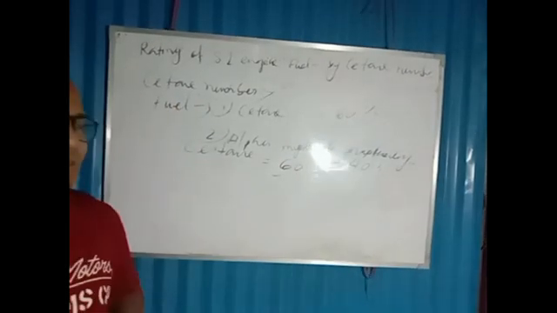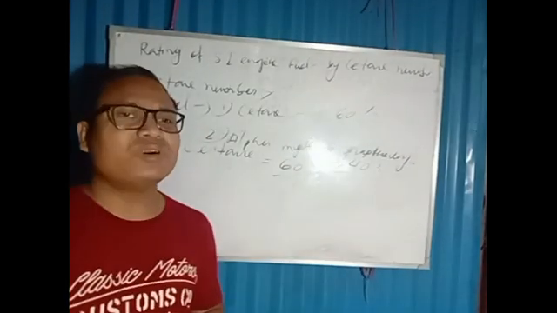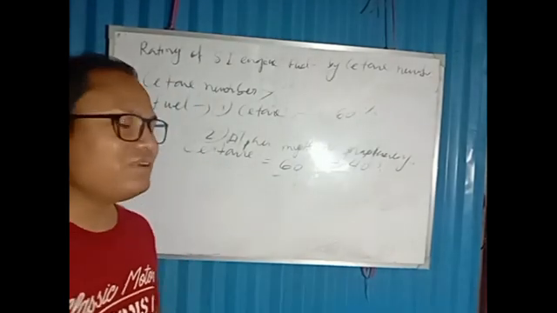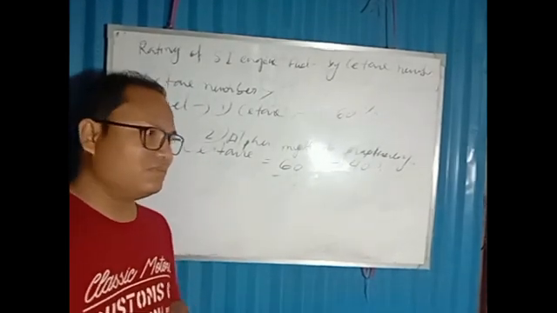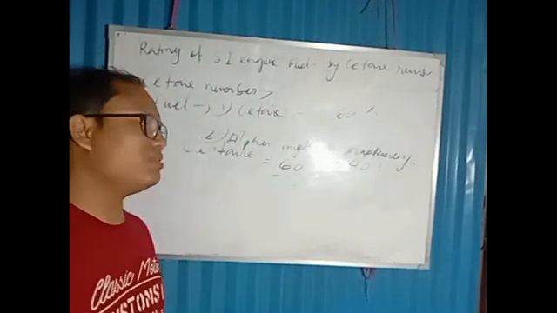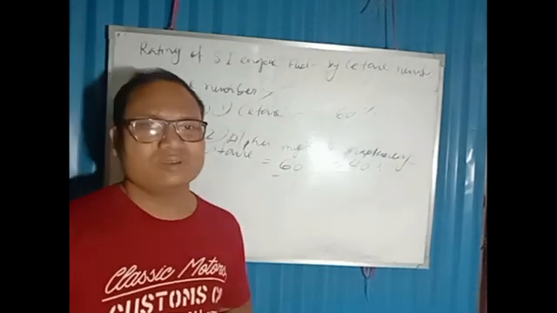We can say the fuel quality is moderate, and there might be a moderate chance to detonate the engine.